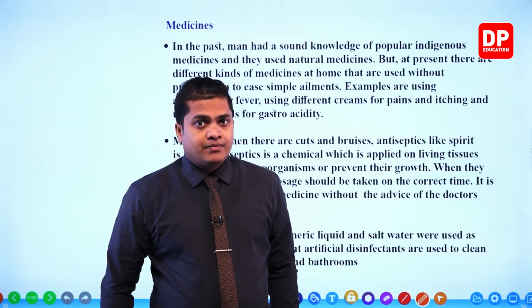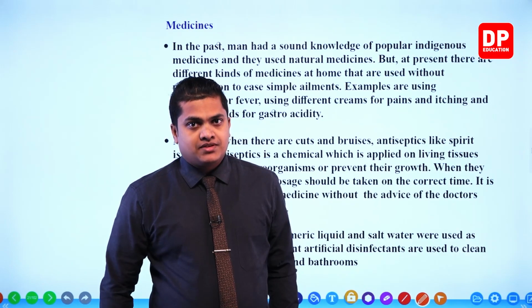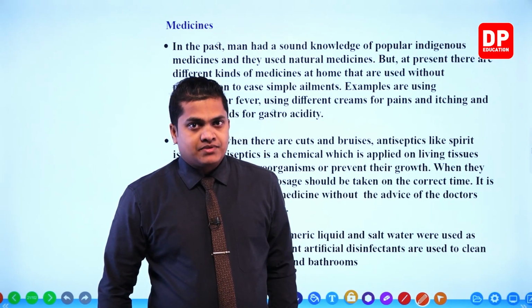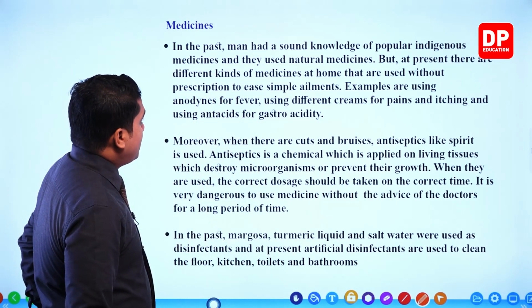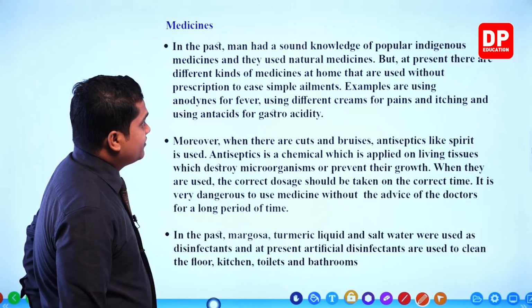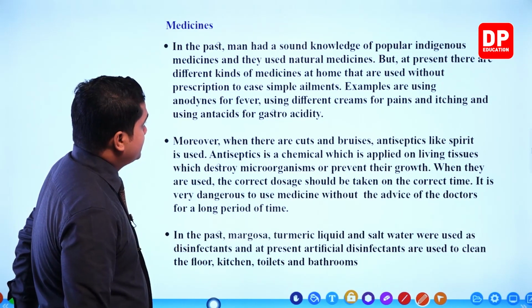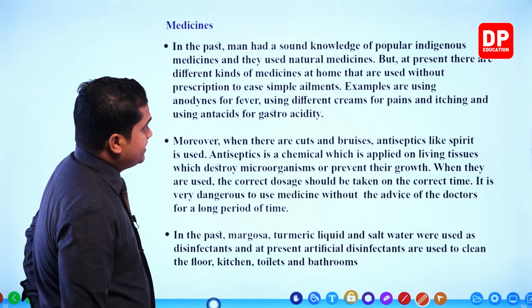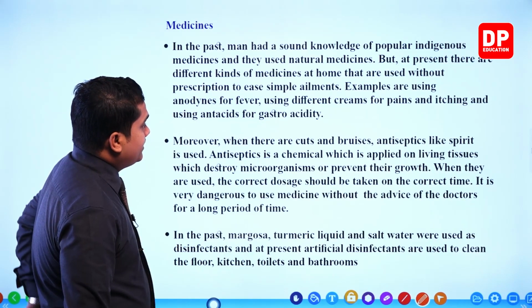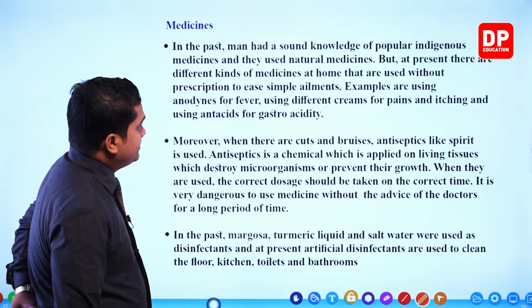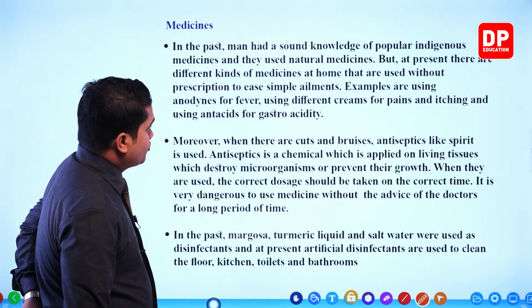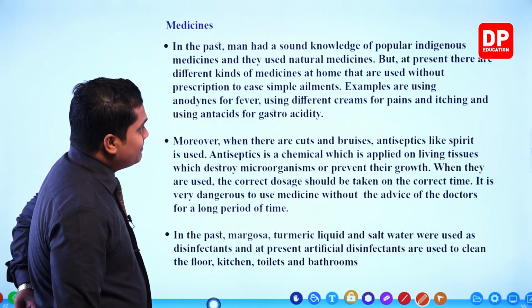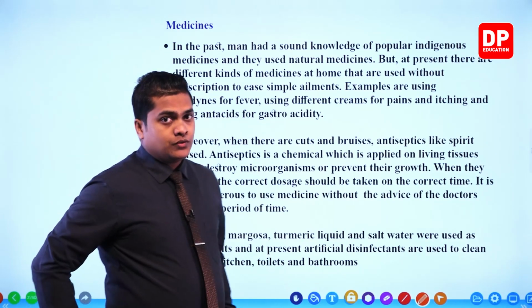The third type of domestic chemical substances which are being added to the environment is medicine, different kinds of medicines. Here it is given: in the past man had a sound knowledge of popular indigenous medicines and they used natural medicines. But at present there are different kinds of medicines at home that are used without prescription to ease simple ailments.